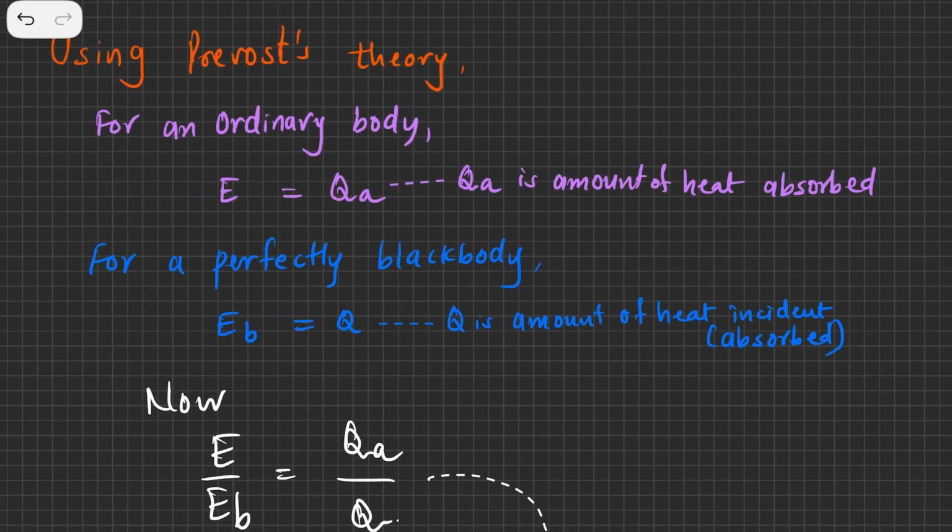So to conclude, QA is the amount of heat energy absorbed by an ordinary body, and E is the emissive power, which is the amount of heat energy emitted, and that is equal because of Prevost theory. And for a perfectly black body, Q is the amount of heat energy incident, and that is also absorbed itself, because nothing is reflected and nothing is transmitted. And EB stands for the emissive power of a perfectly black body.